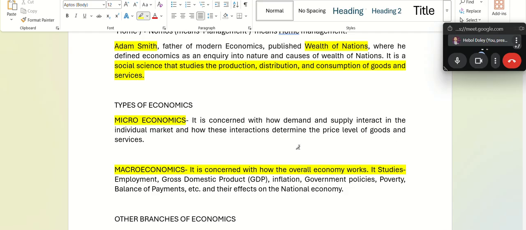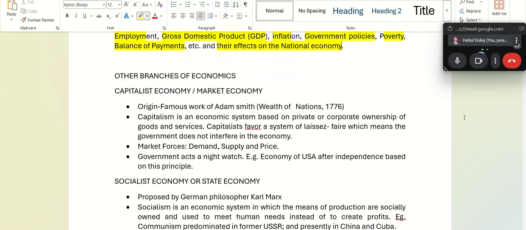Macroeconomics deals with the country's economy. It studies employment, GDP, inflation, government policies, poverty, balance of payments, etc., and their effects on the country. So macro is the broader field of economics, studying all those things as a whole for a nation. This is very important for our prelims. Microeconomics is at the individual level, while macroeconomics is at the larger societal or country level. Fine so far, these are your basics.